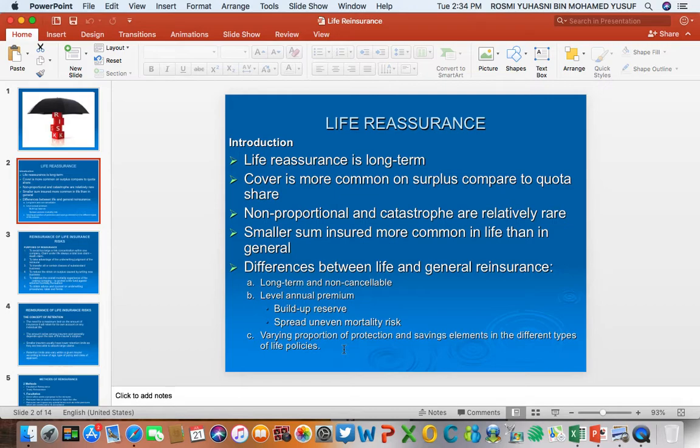So there are different types of protection and savings elements in life insurance, and this will affect the arrangement of the reinsurance. Term has a different reinsurance arrangement, endowment has a different arrangement, and long-term life insurance contracts also have a different type of reinsurance arrangement.